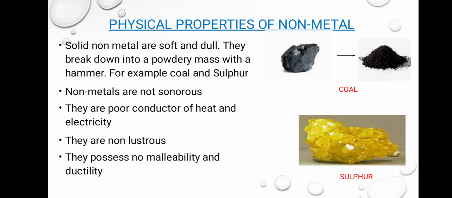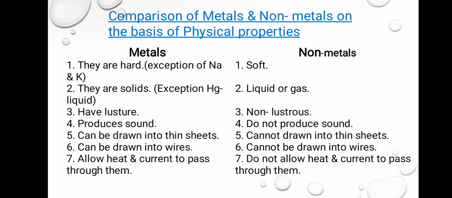Non-metals are not sonorous. They do not produce any kind of sound when something strikes on them. They are considered as poor conductors of heat and electricity. They do not allow heat to pass through them. They do not allow current to pass through them. They are non-lustrous. They do not have any shine. They possess no malleability and ductility. They cannot be converted into thin sheets and thin wires. These all are the properties of non-metals.